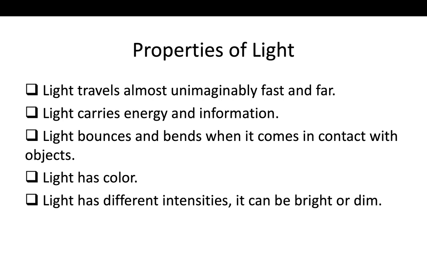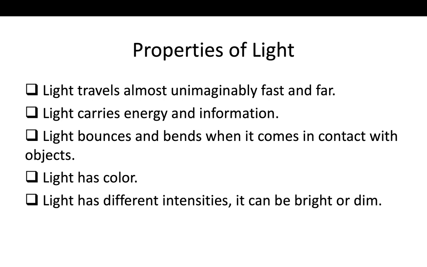Because light has all 7 types of colors inside it, and whenever that color falls on the object, we can see that object. So light has color, obviously.